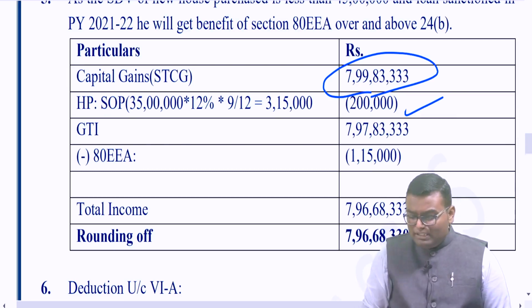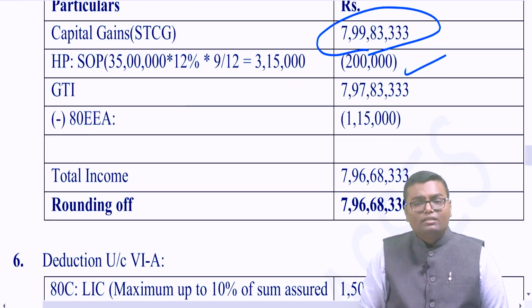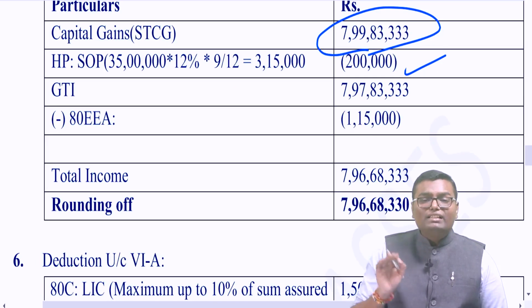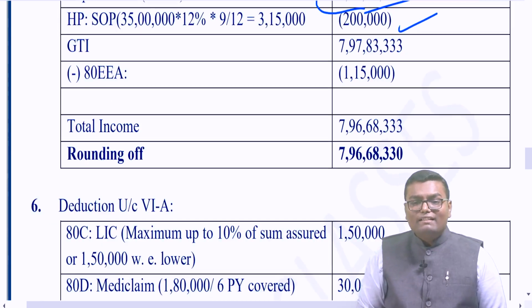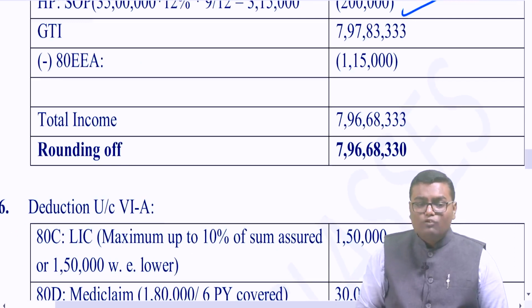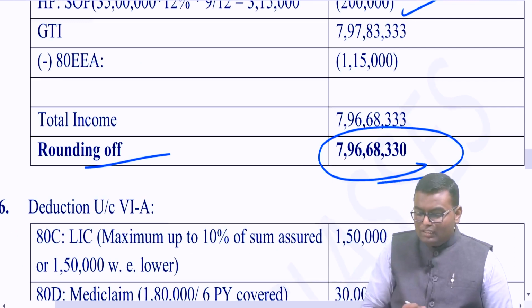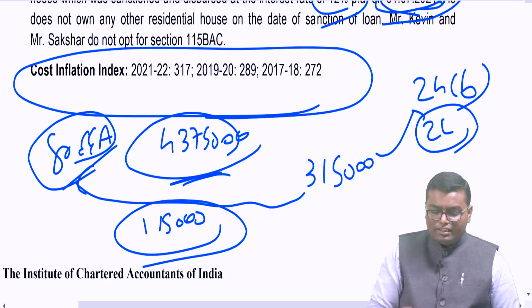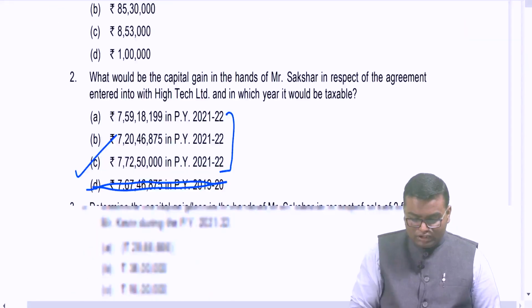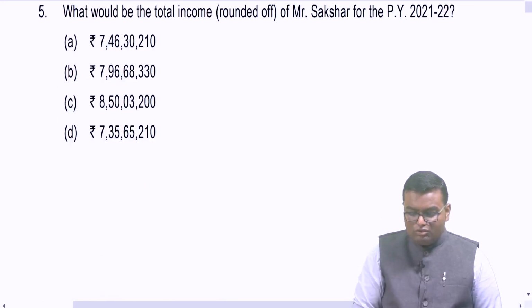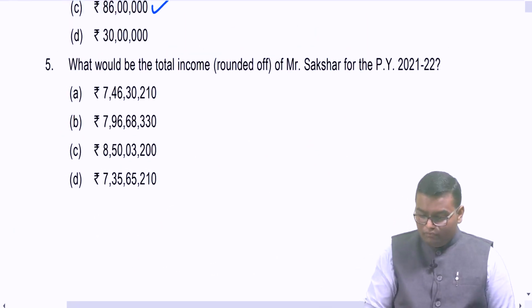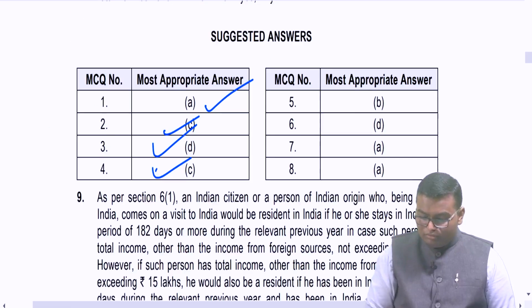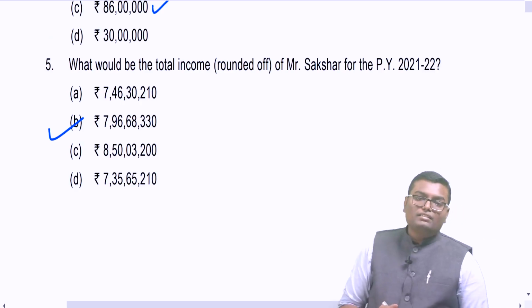Gross total income 797,83,333. Minus, I will be able to deduct under 80EEA the balance 1,15,000 of interest. Total income 7 crore 96 lakh 68,333, which I have to compulsorily round off to 7 crore 96 lakh 68,330. That is the total income, and that is the answer of the fifth question. What will be the total income of Mr. Sakshar? We just found it is 796.68. That is option number B. Option number B. Are you understanding this?